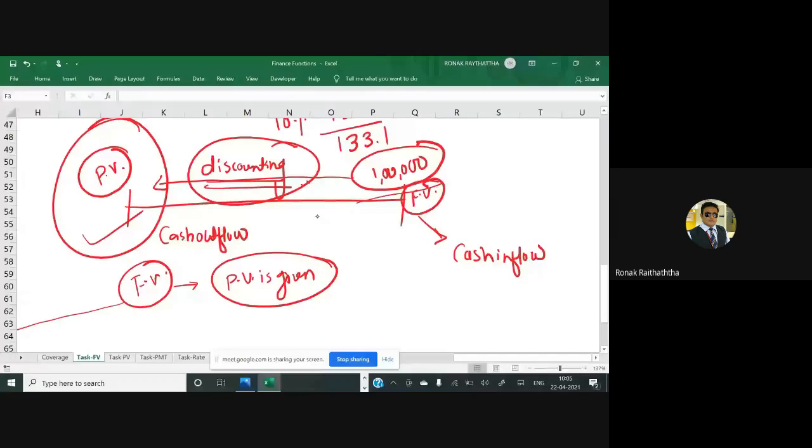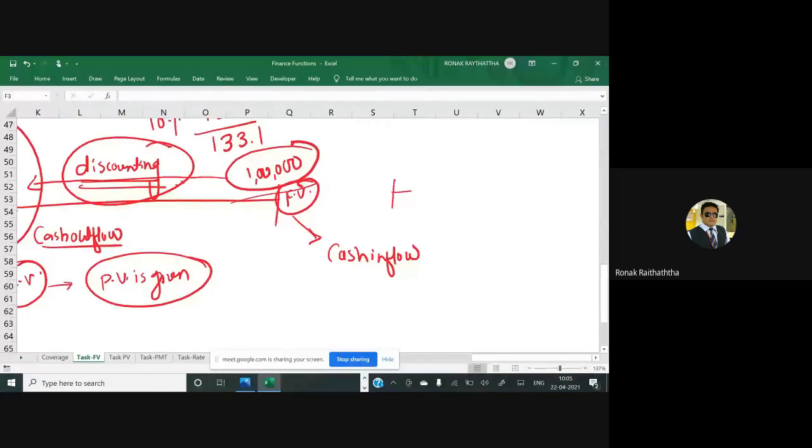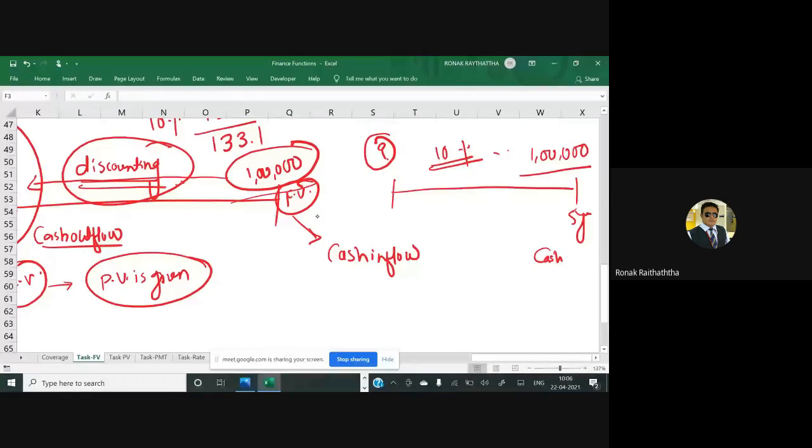But if you take the loan, then if you are supposed to pay 1 lakh rupees to someone after 5 years, and you want to know the amount of loan you have taken, so that you will have to pay 1 lakh rupees after 5 years at 10% interest, here you would be doing the cash outflow in the future, and obviously the loan amount you receive is the cash inflow.